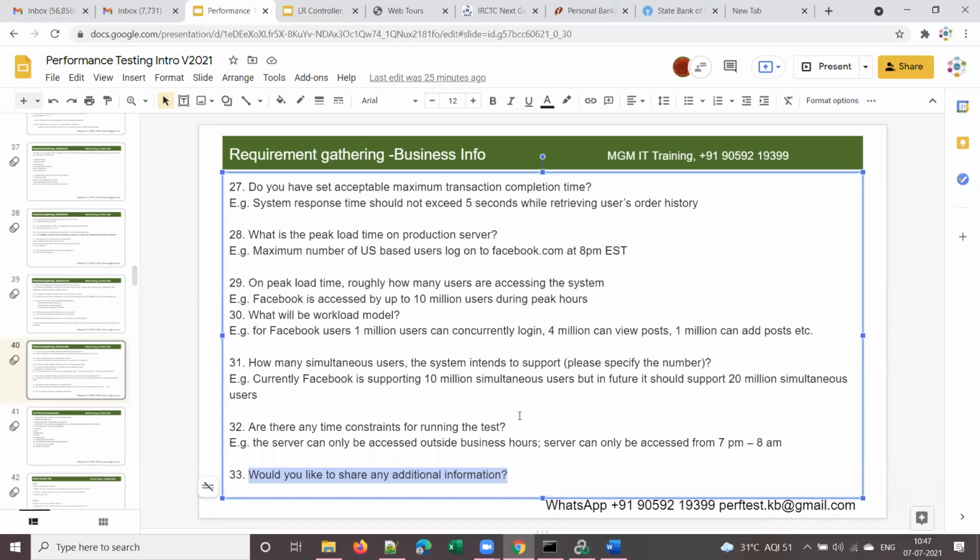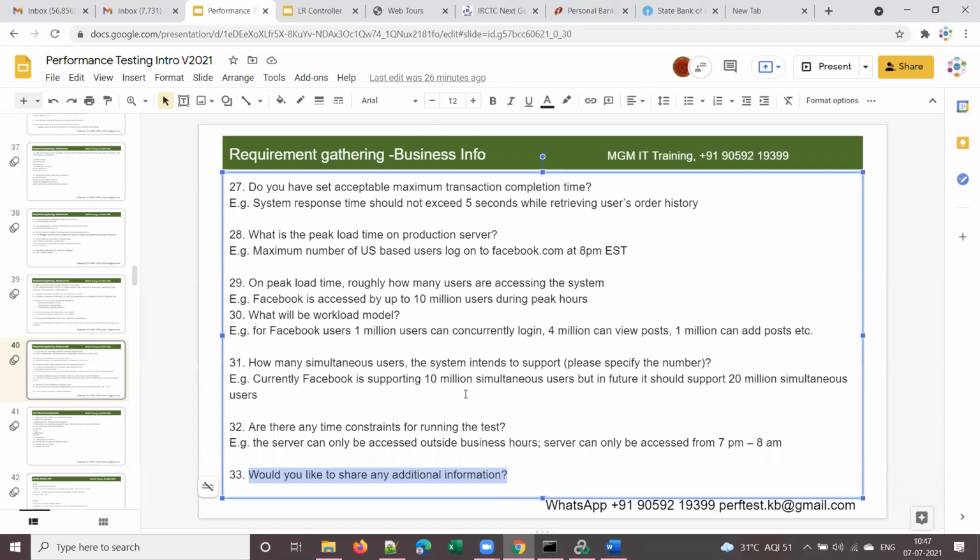So we collect all these requirements from the client, right? Of course, junior team members or junior resources will not be completely responsible for this. However, these are required for interviews. So this is one of the interview FAQs.